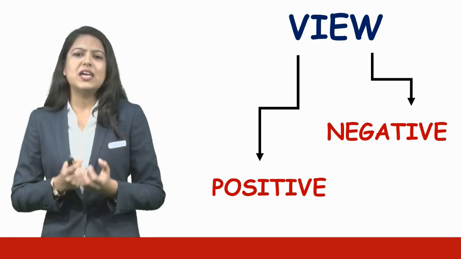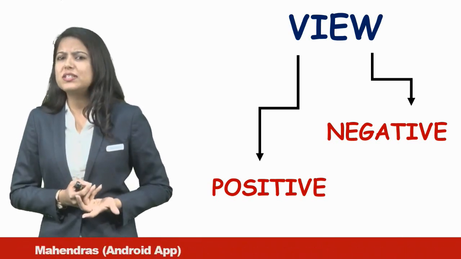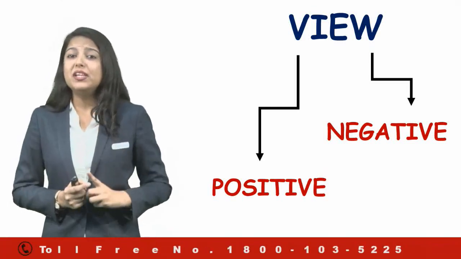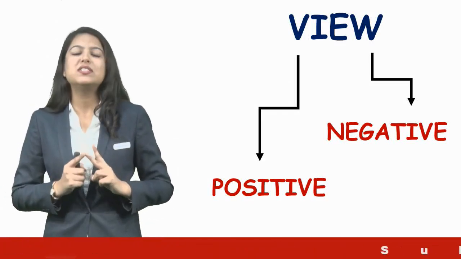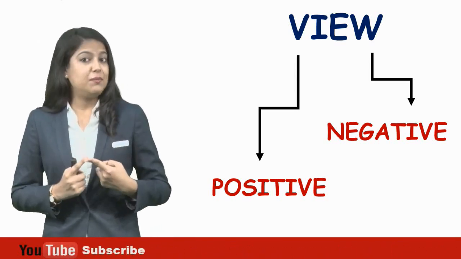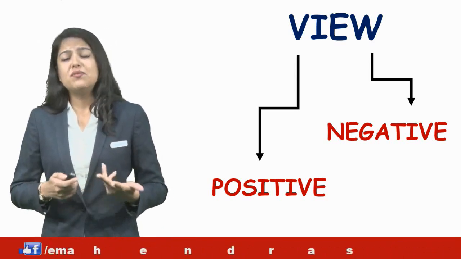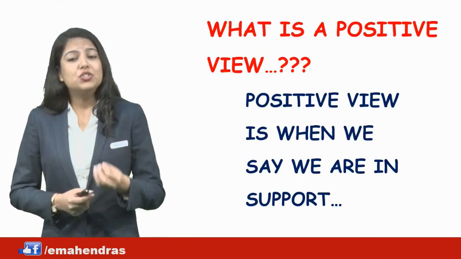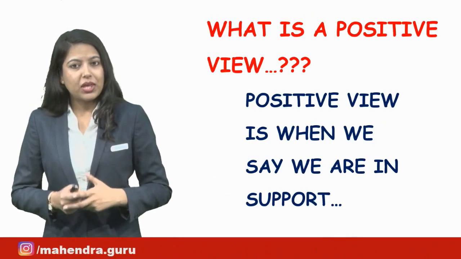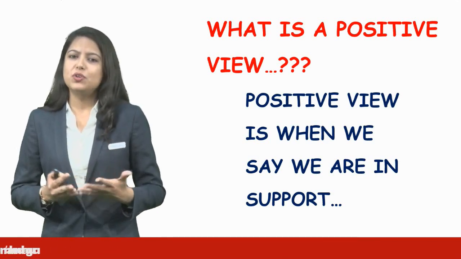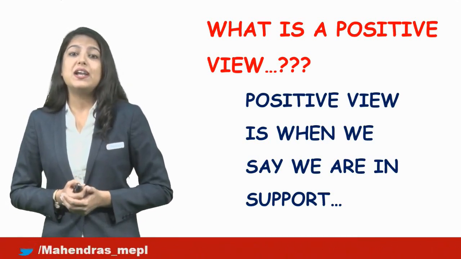Now I say a view can be positive, can be negative. Why is a view positive or negative? Because everything which comes in our mind has two faces. One is white, one is black. That means one in a positive sense, one in a negative sense. Now what is positive and what is negative actually? So we look over here also, what is a positive view? A positive view is definitely when we say we are in support.